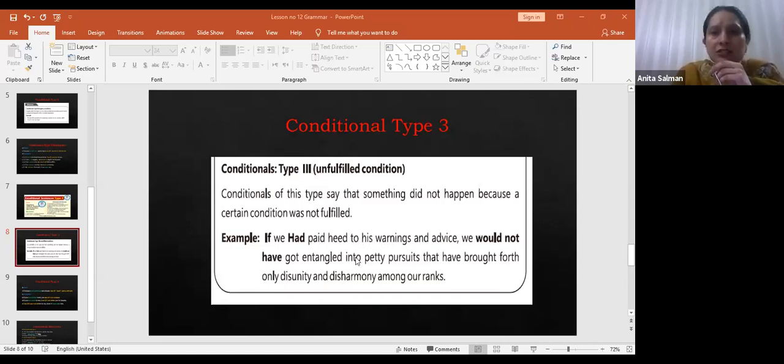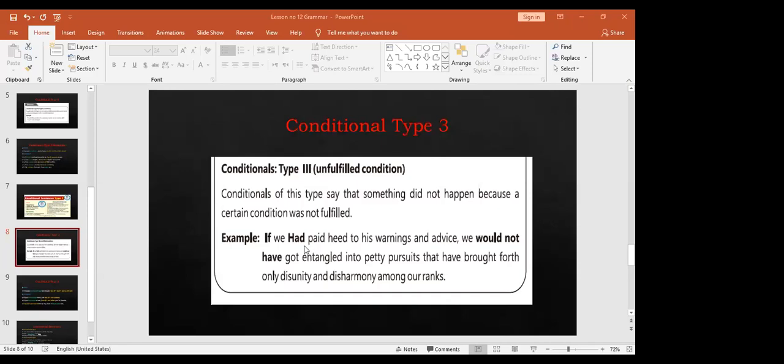Like you can see in the example, if we had paid heed to his warnings and advice, we would not have got entangled into petty pursuits that have brought forth only disunity and disharmony among our ranks. Okay, a quite lengthy sentence, but you can just look at the structure.